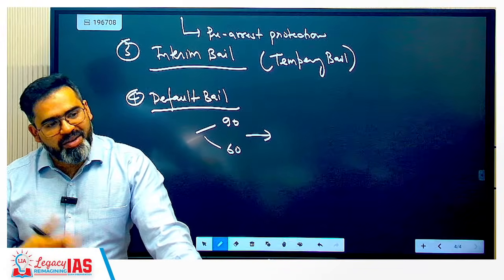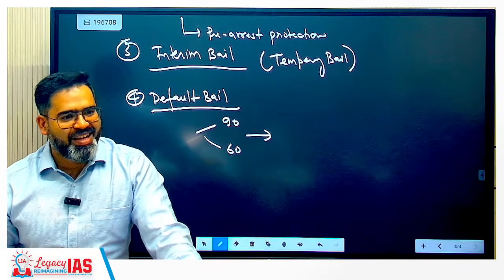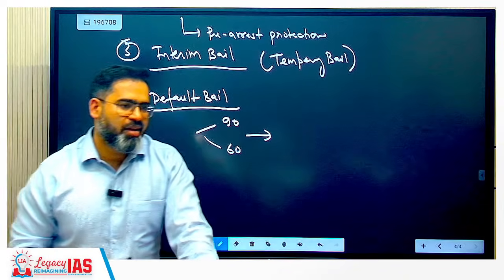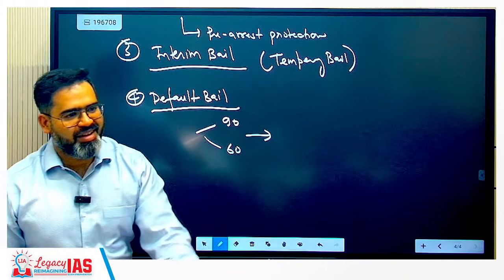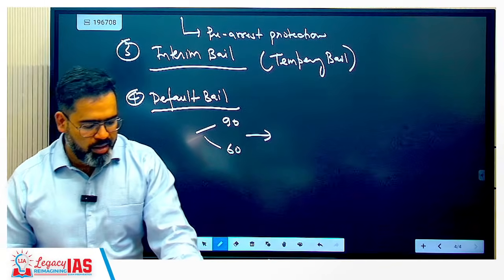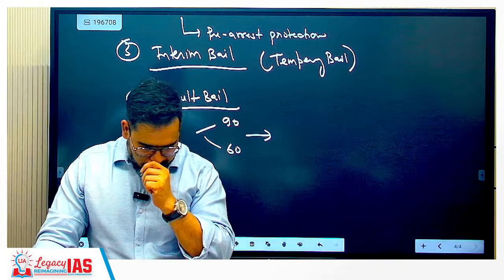So that person who was released, he is very happy actually. At least there is no charge sheet. I have not done the crime. I am free now. He is happy in that only. Correct? So bail is done. There were 4 types of bails.